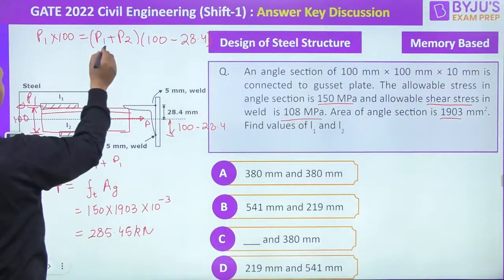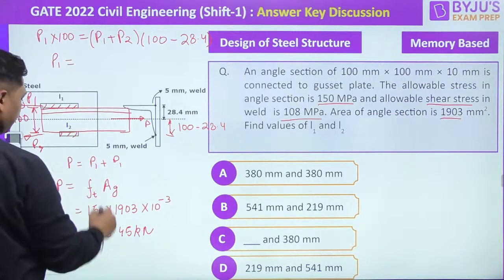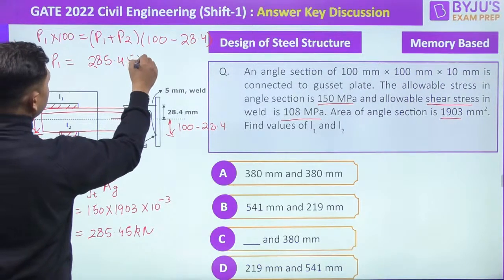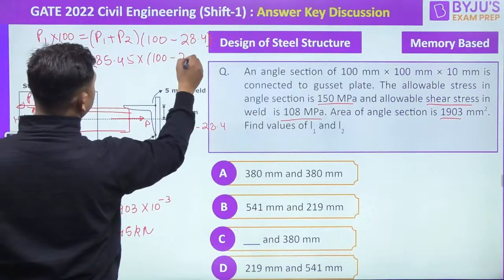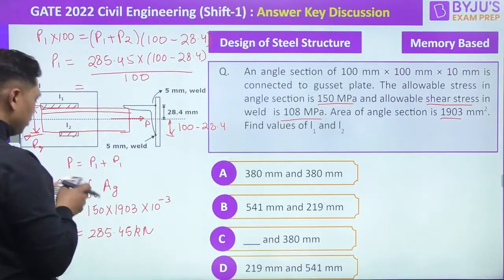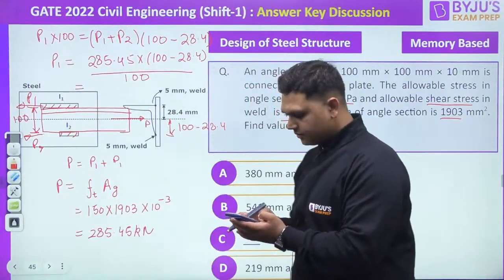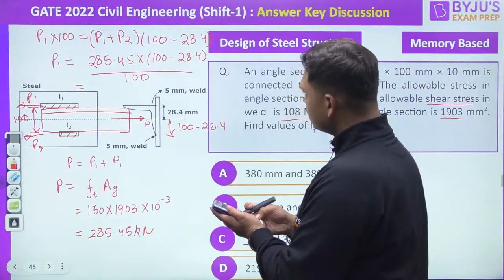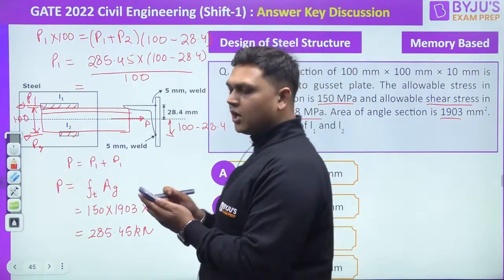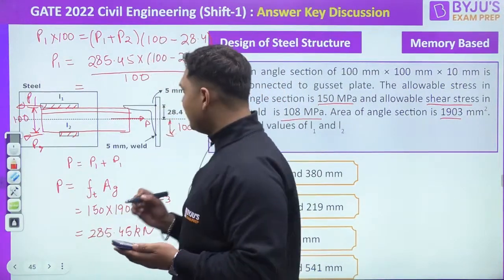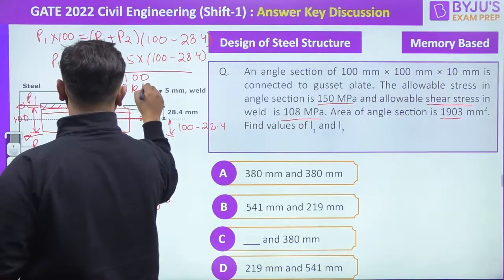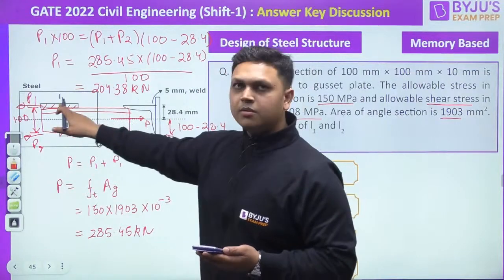So from here, if you simplify, what will P1 come out to be equal to? P1 plus P2 is equal to 285.45 into 100 minus 28.4 divided by 100. So from here, P1 is coming out to be equal to how much? Tell me everyone. It is coming out to be equal to 204.38 kilonewton.